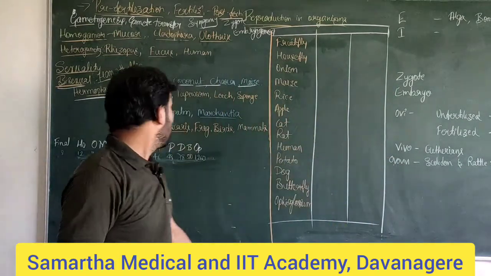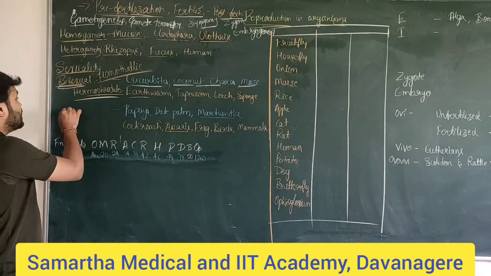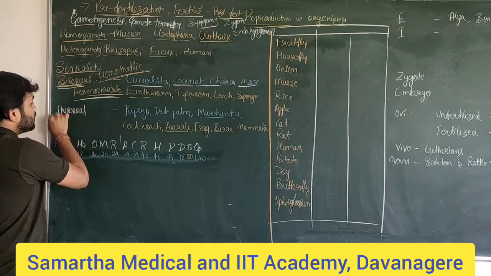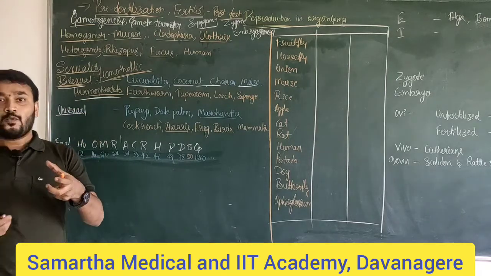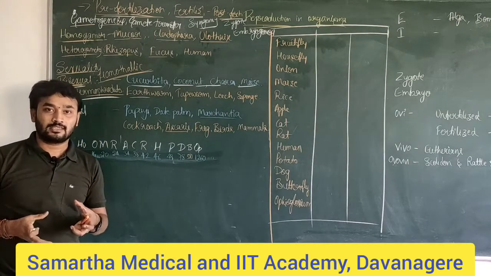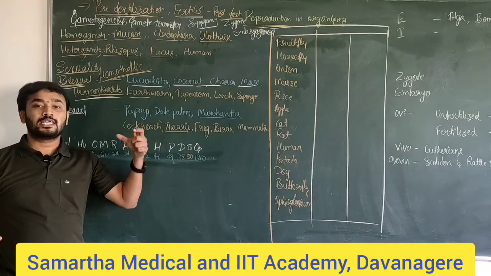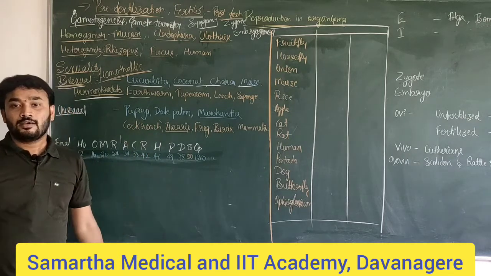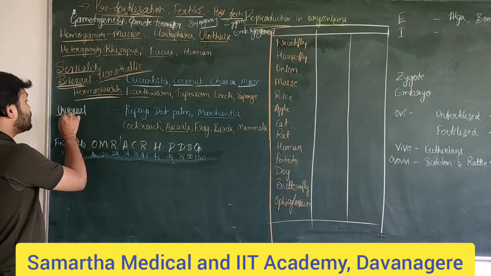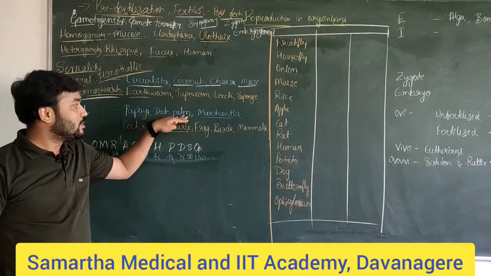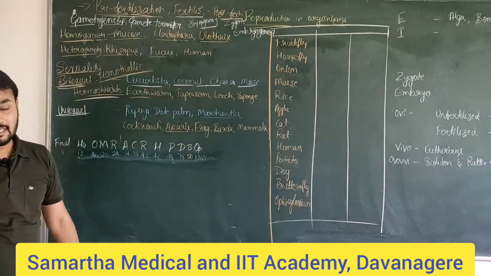Then, coming to the other condition, the unisexual condition. It means the plant body has only one sex, either male or female. One individual bears only male, and in the other individual there is female; that is unisexual. For example, papaya, date palm, and Marchantia.